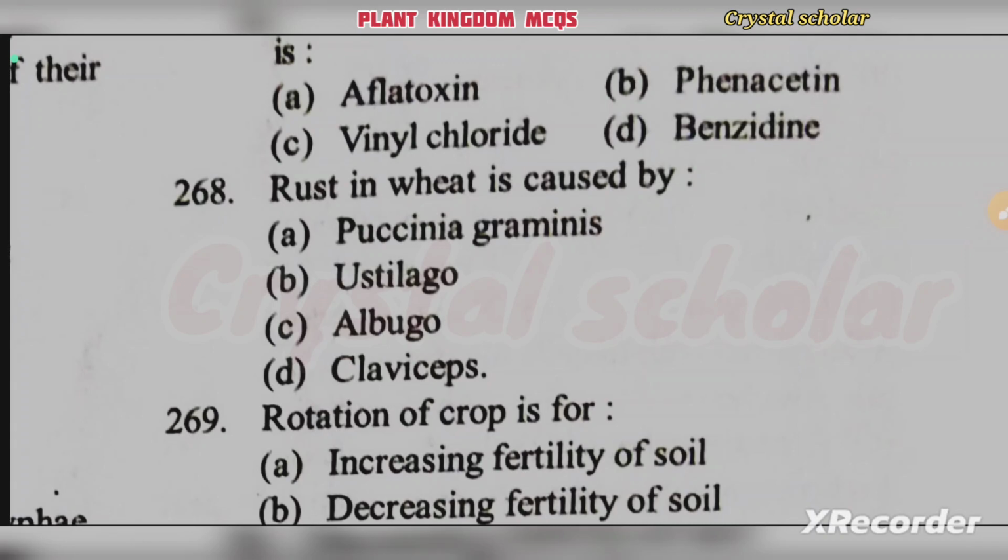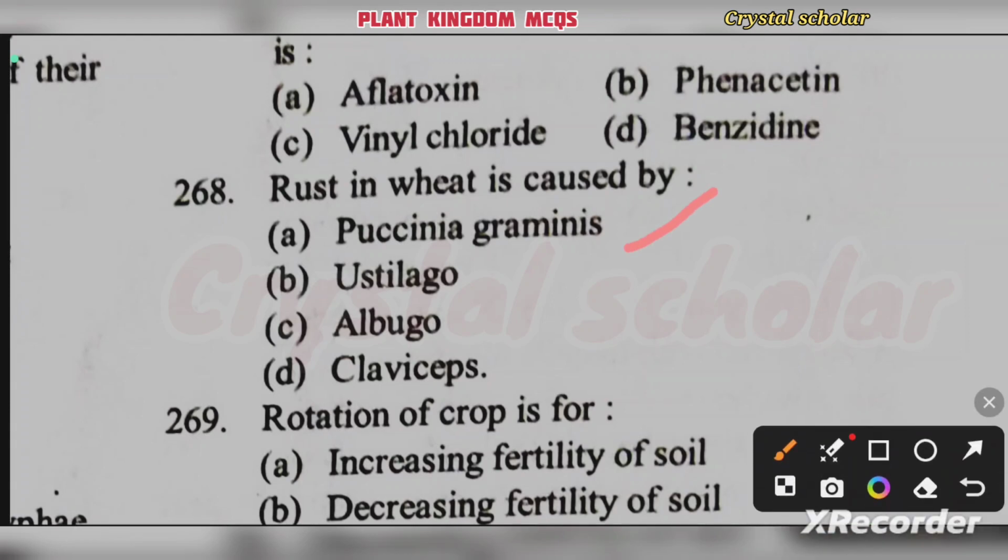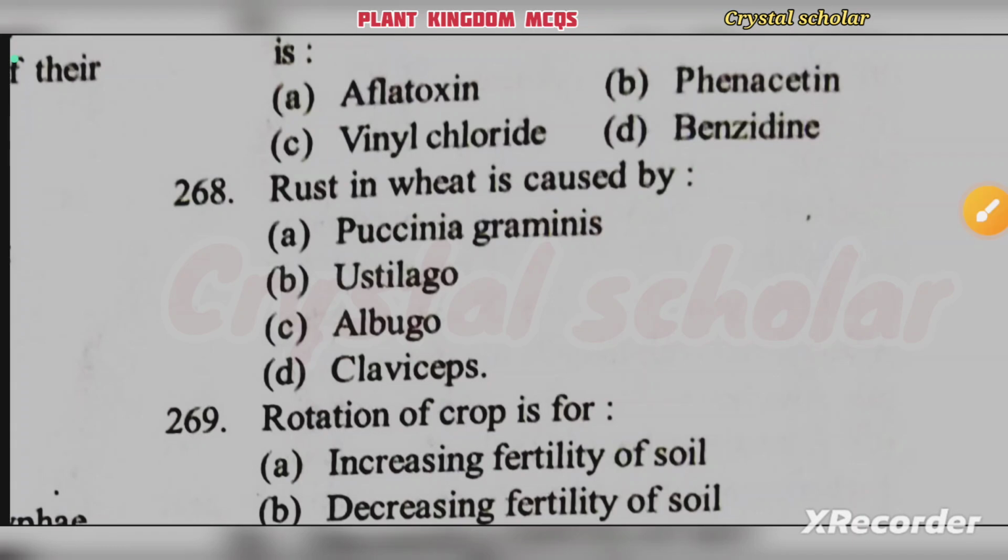Then rust in wheat is caused by Puccinia graminis, Ustilago, Albugo, Claviceps. Rust in wheat is caused by Puccinia graminis. Option A.